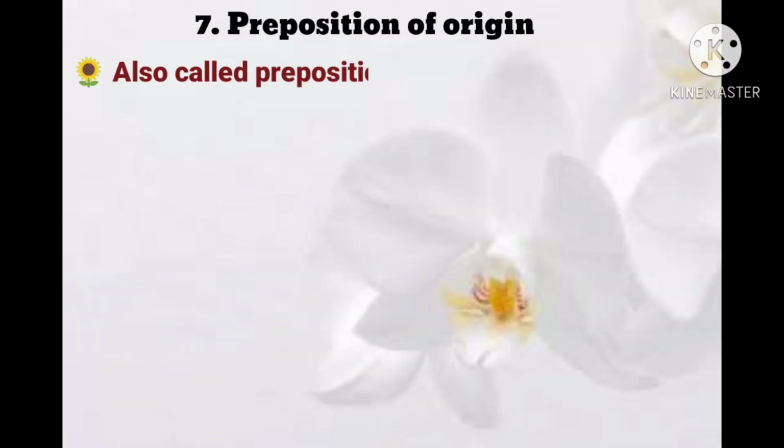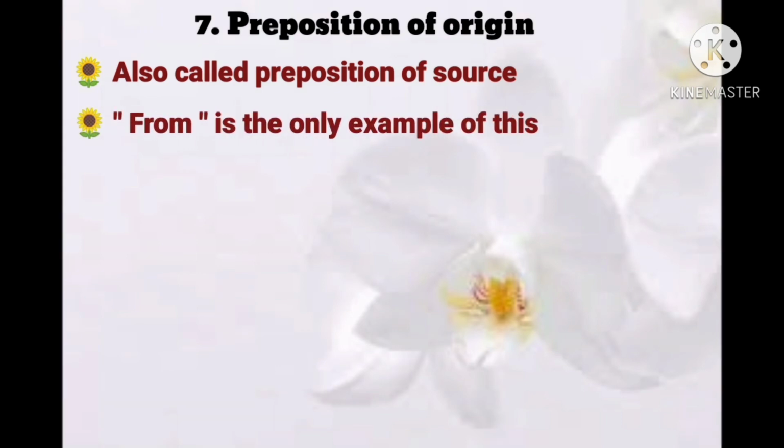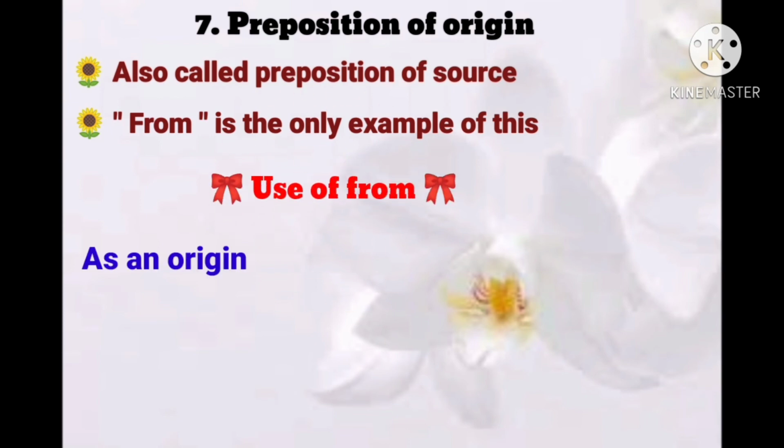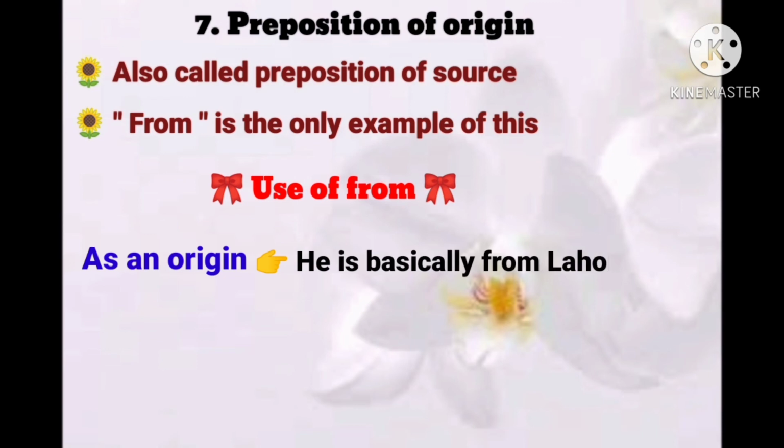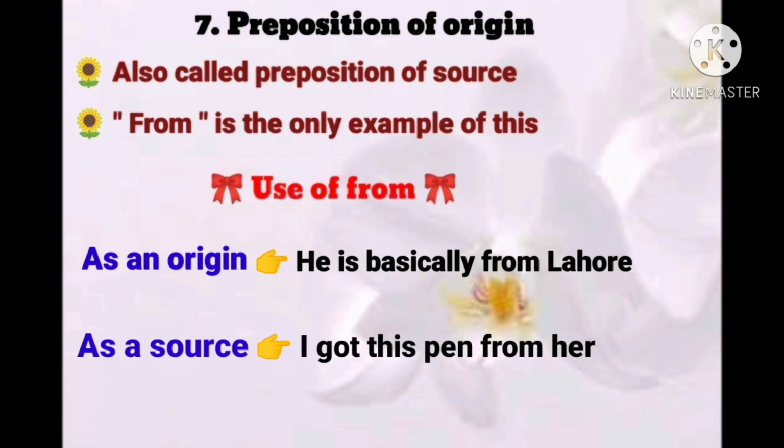Preposition of origin, also called preposition of source. From is the only example of this preposition. Now we will use from as an origin. He is basically from Lahore. Now we will use it as a source. I got this pen from her, and now it's for source.